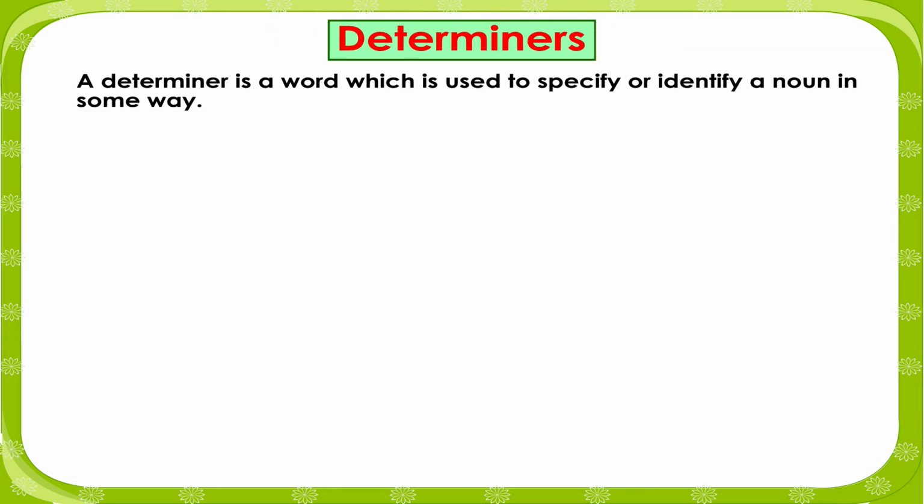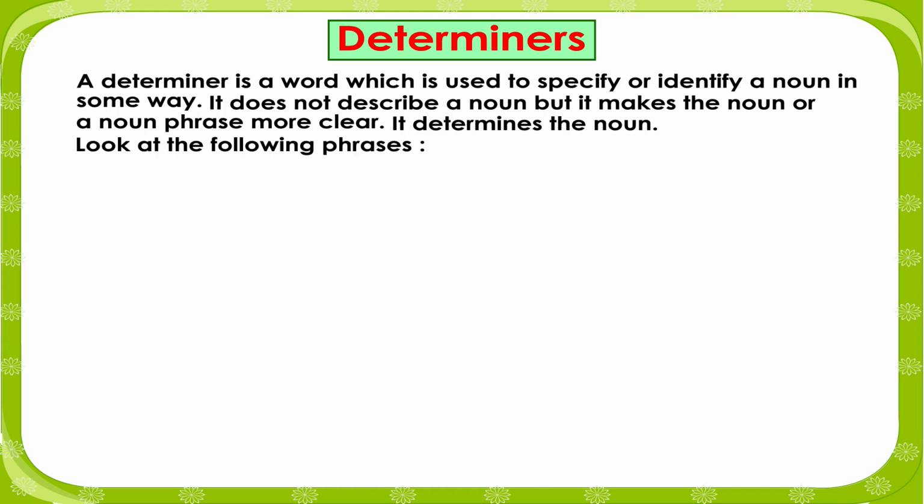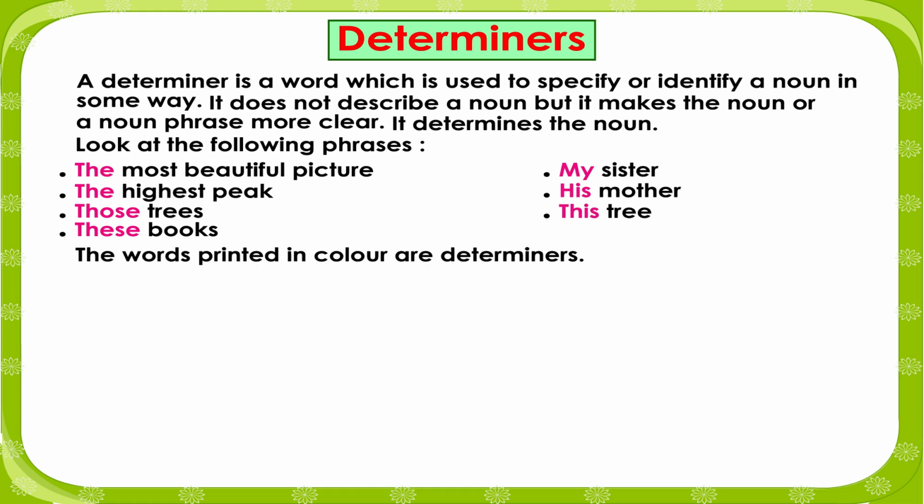Determiners. A determiner is a word which is used to specify or identify a noun in some way. It does not describe a noun, but it makes the noun or a noun phrase more clear. It determines the noun. Look at the following phrases: the most beautiful picture, the highest peak, my sister, his mother, those trees, these books, this tree. The words printed in color are determiners.